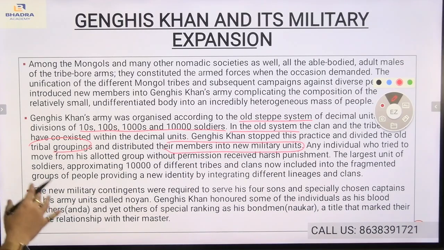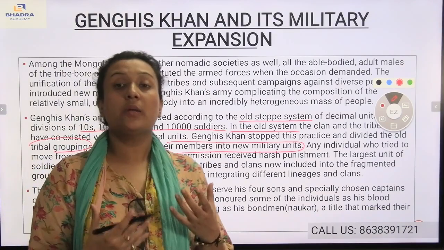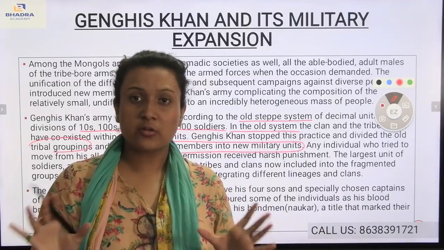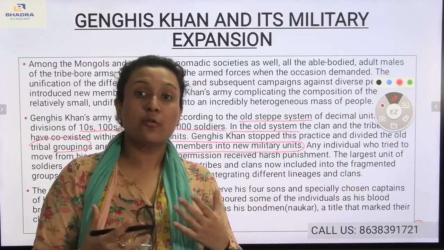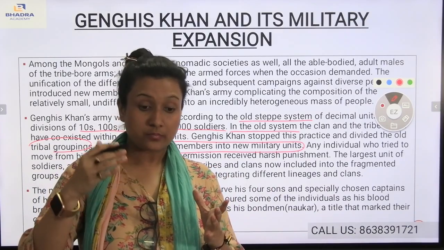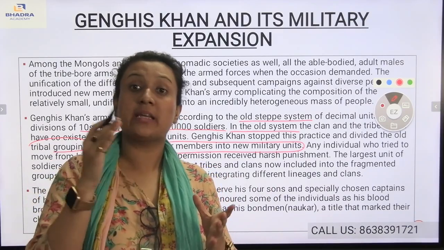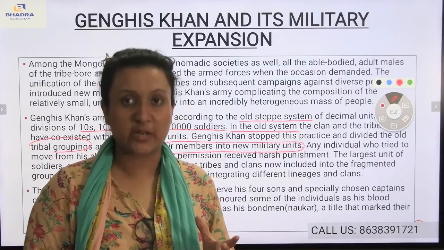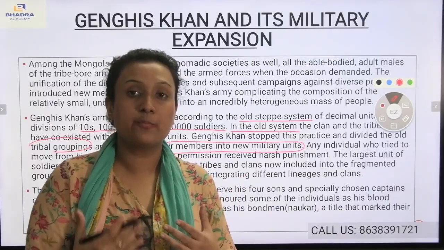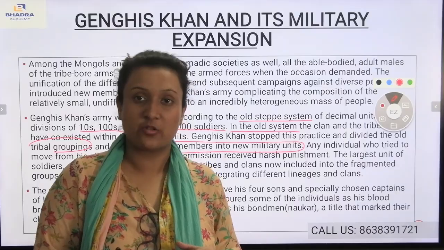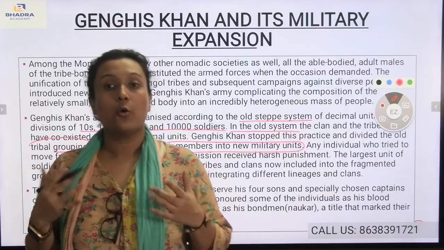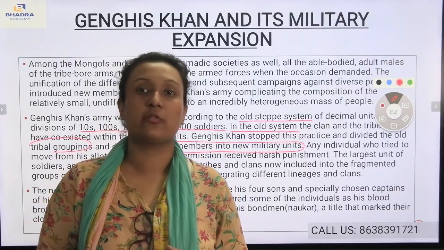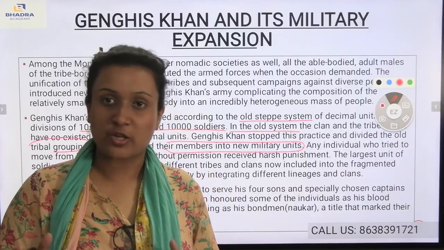Now, you see, he made a new military unit, made among the numbers of tens or thousands, with a total of 10,000 soldiers. Now, if one gets out of the group and goes to another group, they will receive harsh punishment. There were several rules and provisions provided by Genghis Khan himself, which means if you want to work in the military unit, you have to follow certain guidelines set by Genghis Khan.